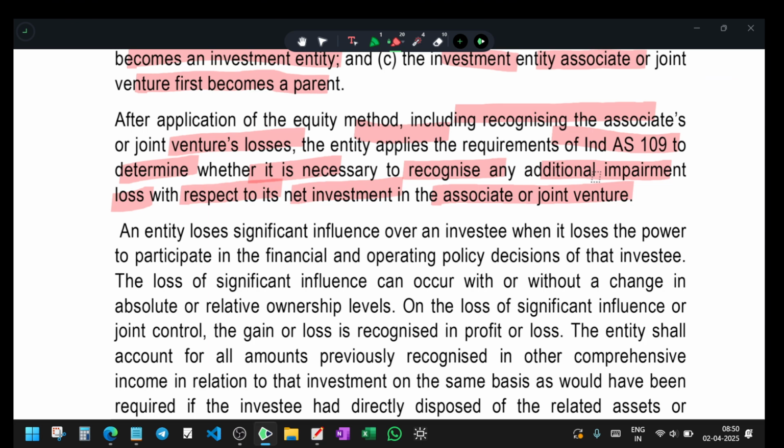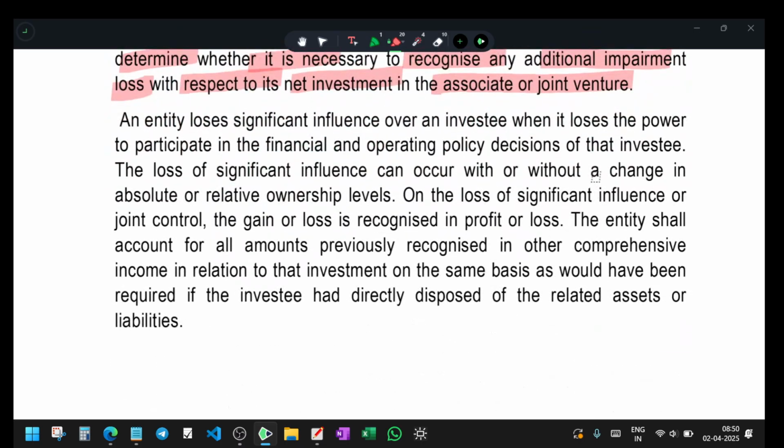In the net investment, we see whether it is to be considered or not. We should see whether the entity loses significant influence over the investee, that is, loses the power to participate in the financial and operating policy decisions of the investee.